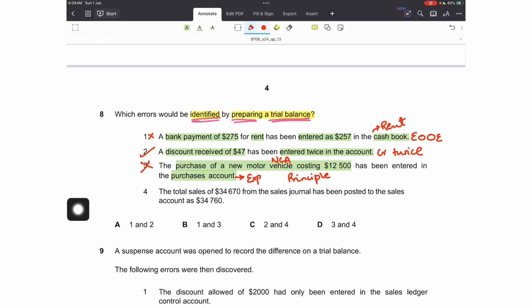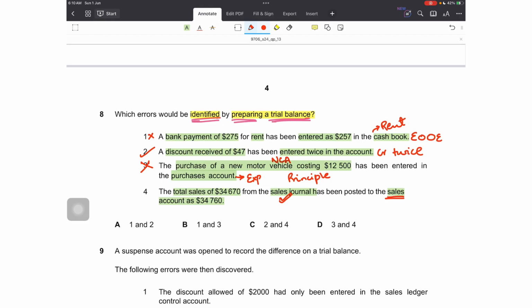Fourth is the total sales of 34,670 from the sales journal, which has been posted to the sales account as 34,760. Again, the problem is just in one account, and it isn't in the debtors account. The entry was correctly entered in the day book, but when posting it to the T account, it wasn't posted correctly.